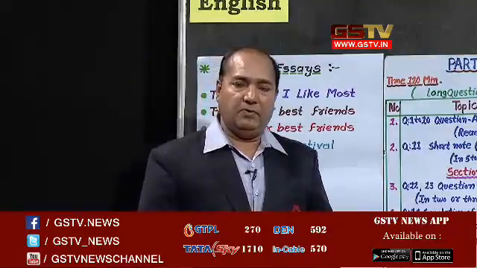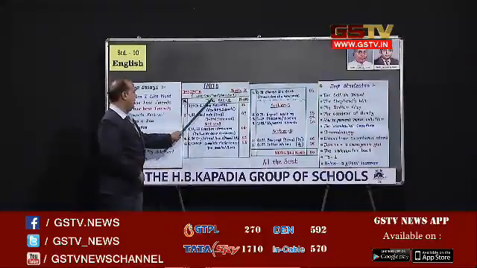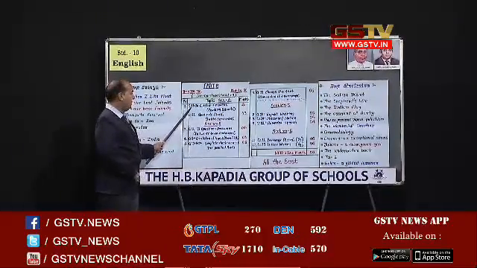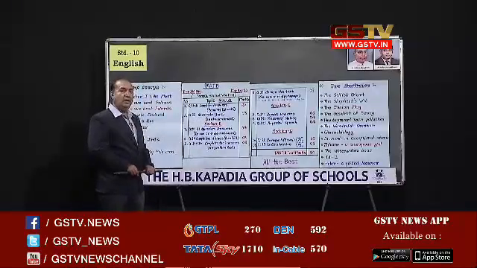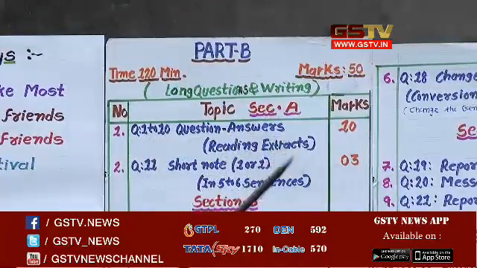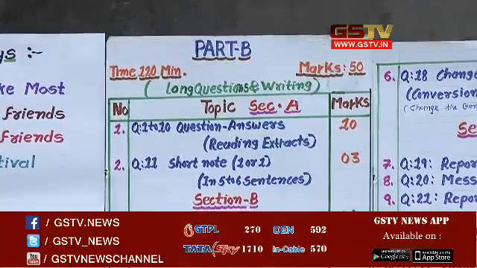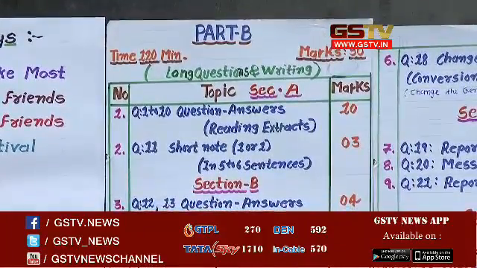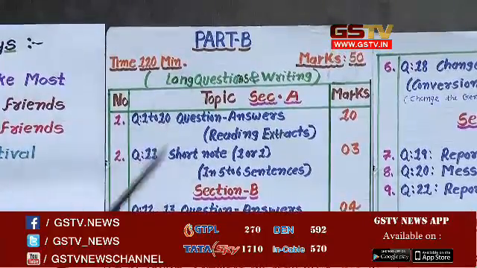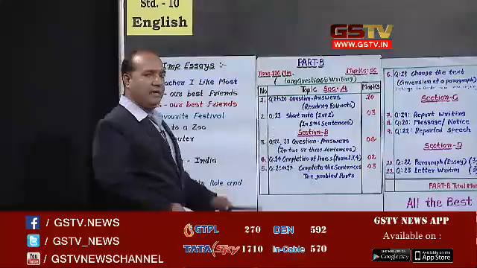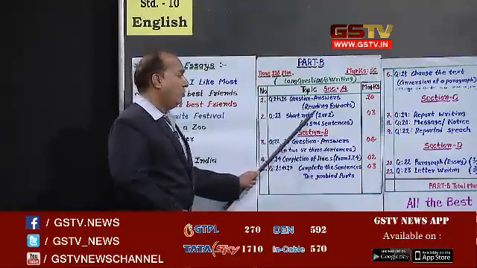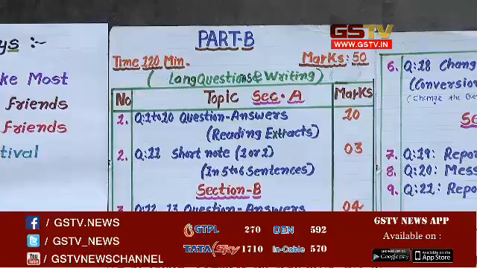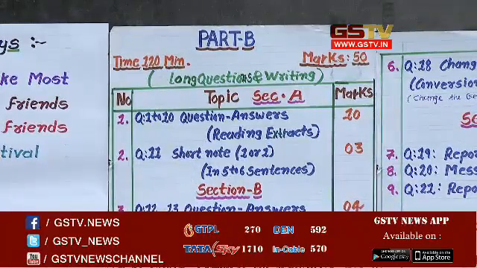In part B, we are going to discuss section A. Students, in this section you will be given 5 extracts and you will have to answer their questions. At the end of every extract you will be asked 2 questions, as we have discussed in our former part. Then question number 11 is the most important question. In this question you will be given 2 short notes and you have to attempt only 1 short note. Students, for your help, clues will be given.